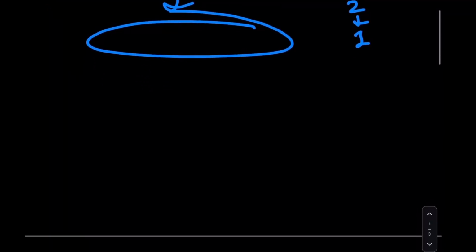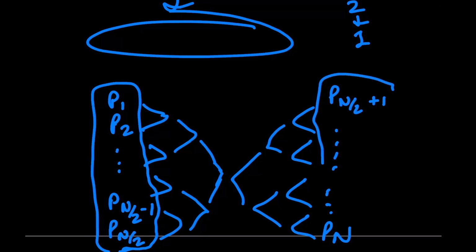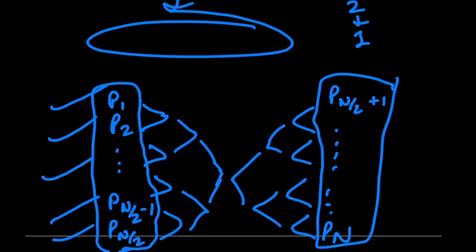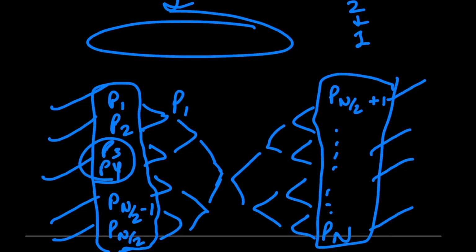Now, what do I mean by tournament fixing? Basically, how a knockout tournament works is we initially assign each player a position in the first round. By a position, I mean we're distributing the n players among these positions, and then we make them play against each other. So P1 and P2, for example, will play against each other according to this distribution, and let's say P1 wins. And over here it was P3 and P4, then P3 would win, obviously. P3 comes here, and then these two would play, and then P1 would get ahead and come to the next round.